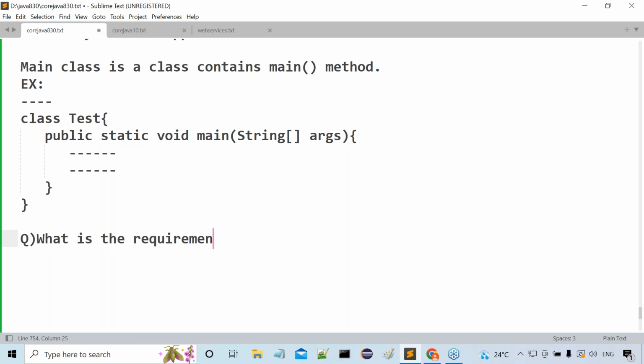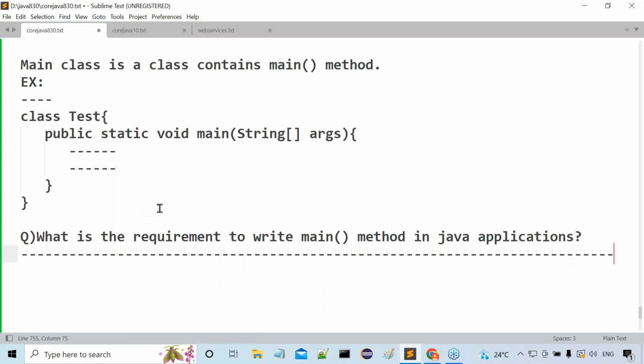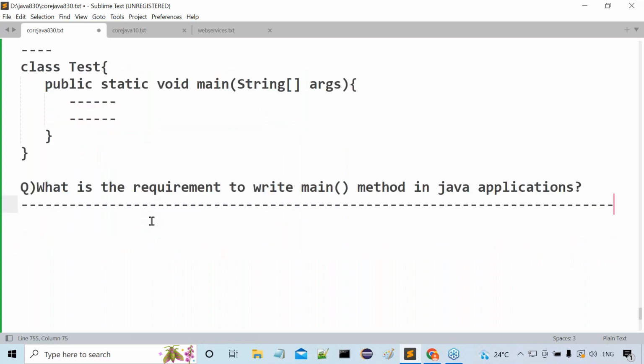What is the requirement to write main method in Java applications? You have to answer this question, guys. You told me main class and main method. Okay, good. But what is its need actually? All of you observe carefully.